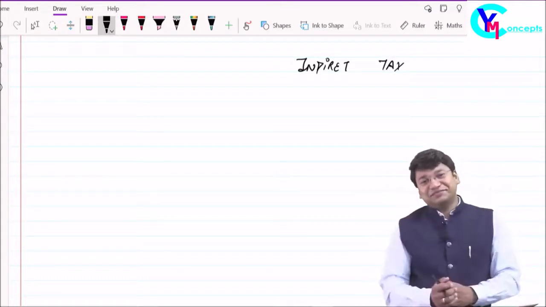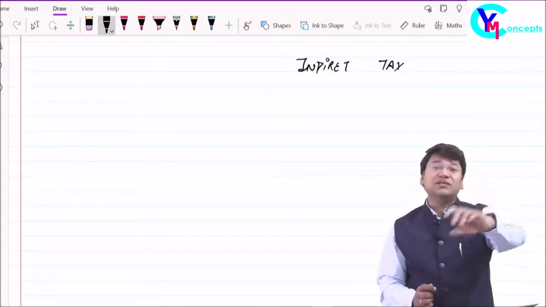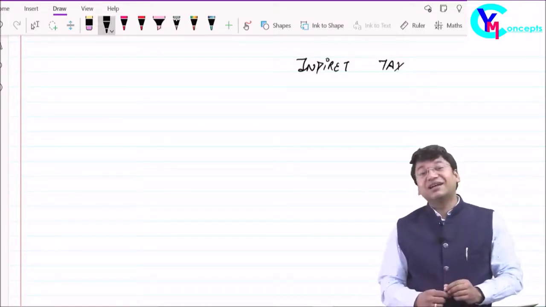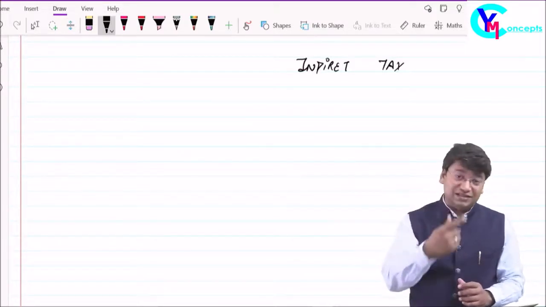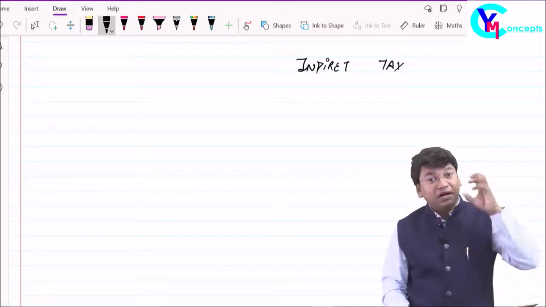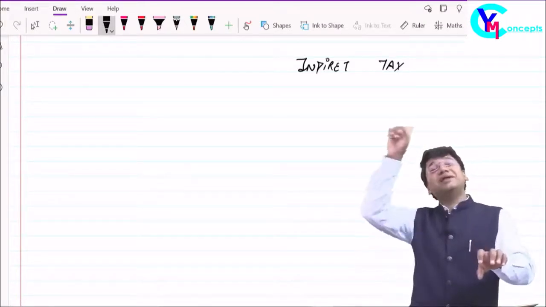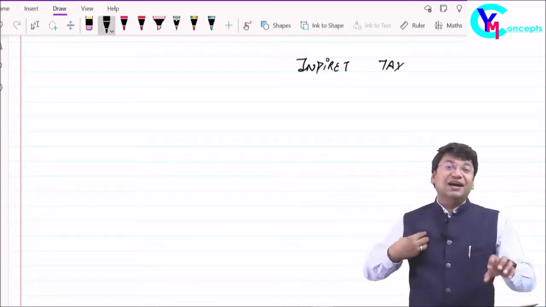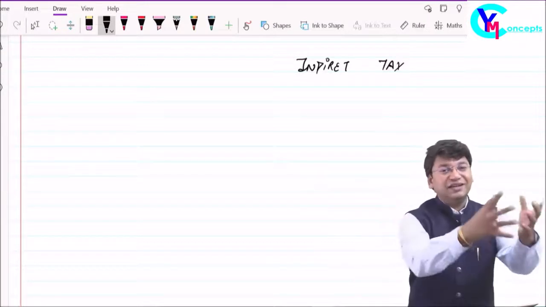A tax which is charged from the end consumer but collected by the government from somebody else. It means the person who is ultimately bearing the burden of the tax is not directly paying to the government. The government is collecting the tax from somebody else, and ultimately that person is collecting from the end consumer.